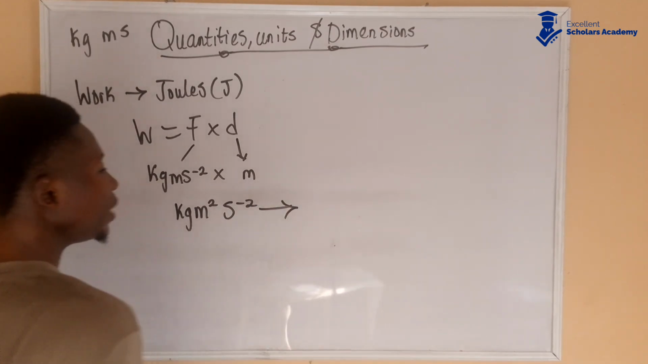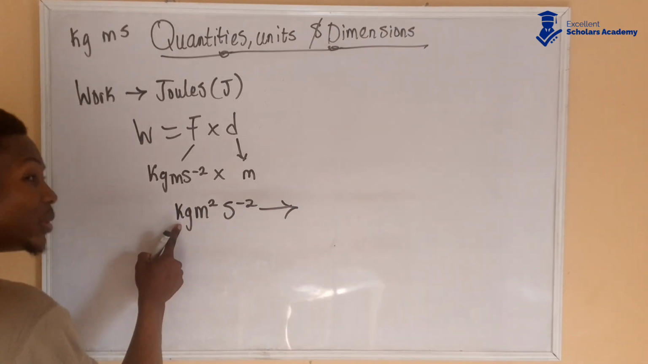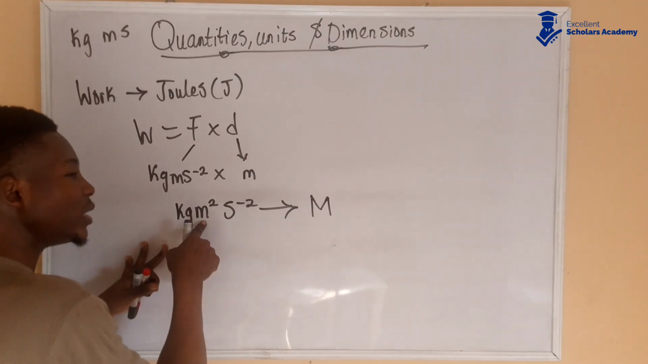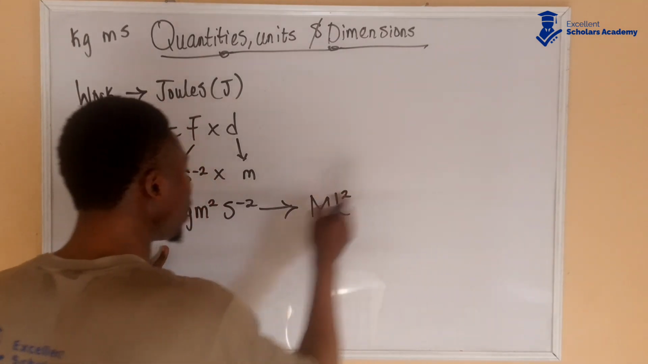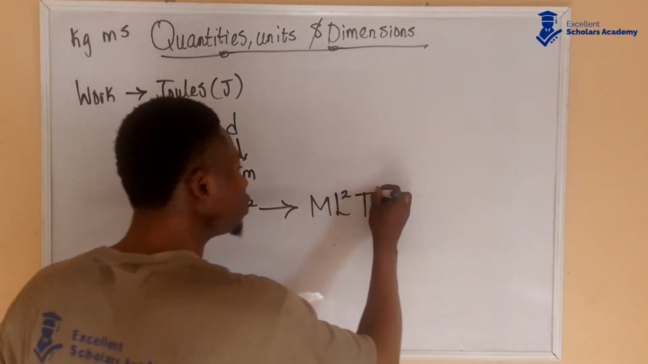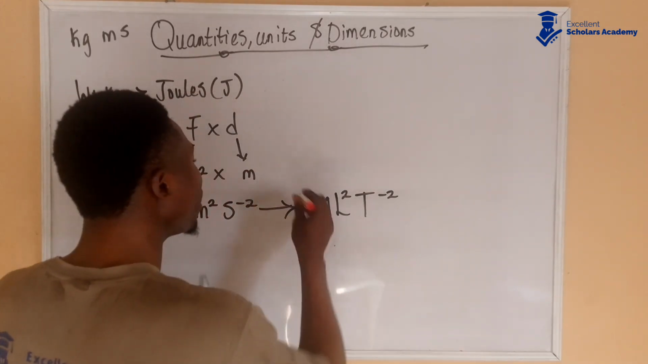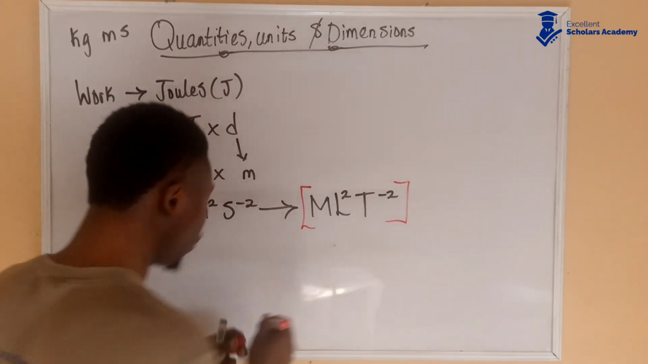So finally, what will be the dimension? kg is from mass, capital letter M. m is from length, so that's L to the power of 2. And s is time, that's T to the power of minus 2. So this tells us that the dimension for work is M L squared T to the power of minus 2.